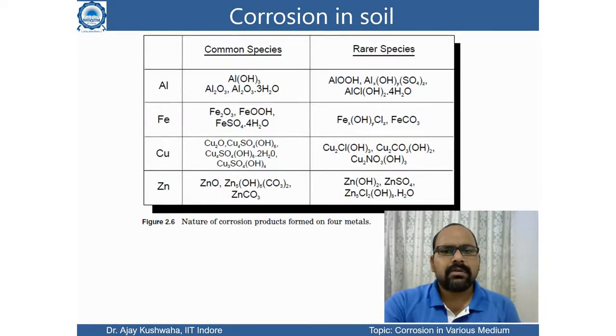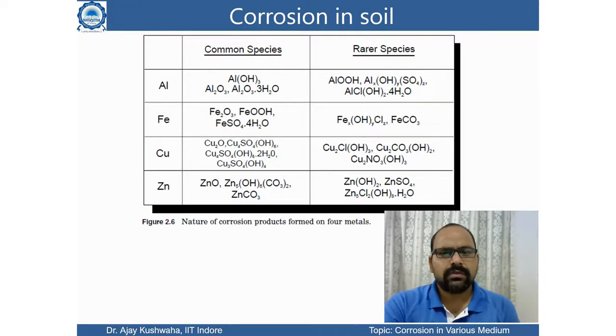And if we think about some particular elements, let's say Al, Fe, Cu and zinc. If they go under the earth, they are buried in the soil. In that case, they commonly produce this kind of product. Let's say if aluminium is there, then when it is kept in the soil, it produces only Al2O3 kind of species.